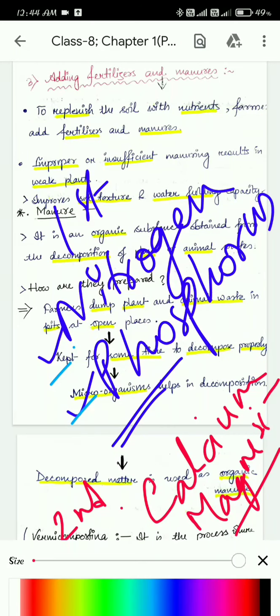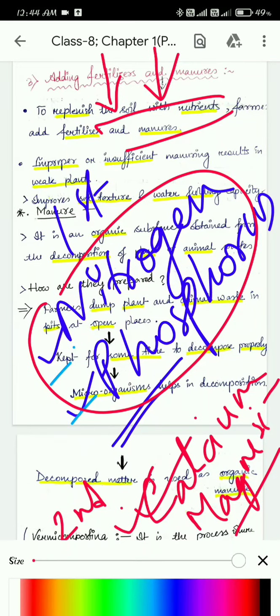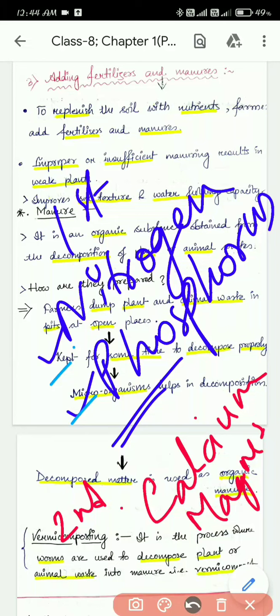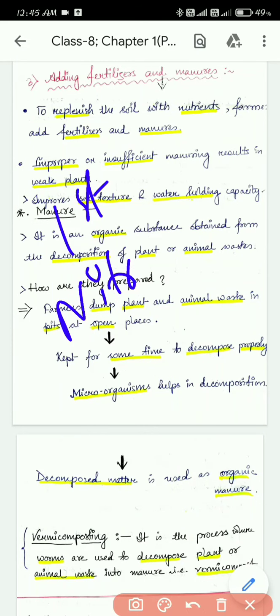So by rotating the types of crops, what will happen? The soil will automatically regain these components while the farmer cultivates these types of plants. So in this way the farmers are able to cultivate crops in both the seasons, and it also allows the land to remain fertile. Okay, so this is crop rotation.